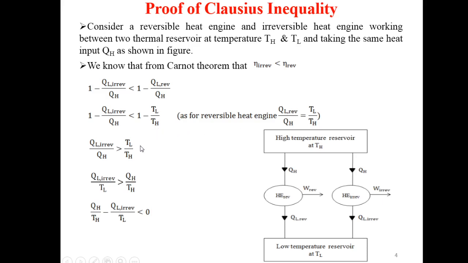Rearranging the above expression, we can write QL irreversible divided by QH will be greater than TL divided by TH. So QL irreversible divided by TL is greater than QH divided by TH. Rearranging the above expression, we can write QH divided by TH minus QL irreversible divided by TL less than 0.